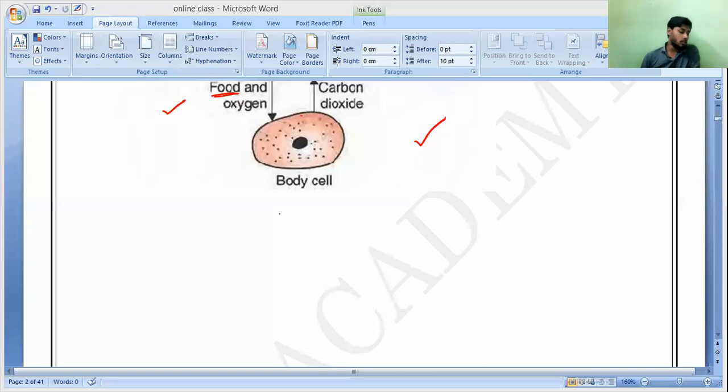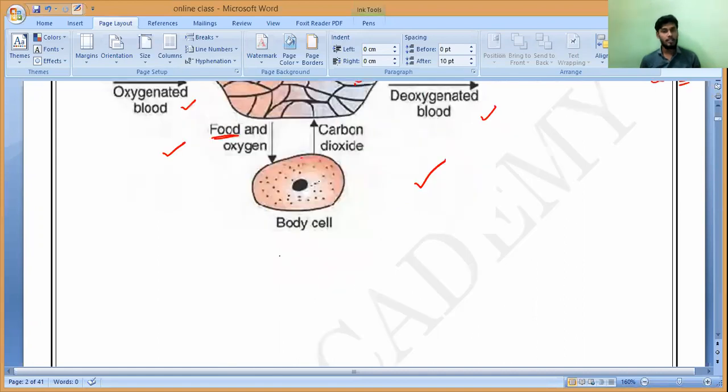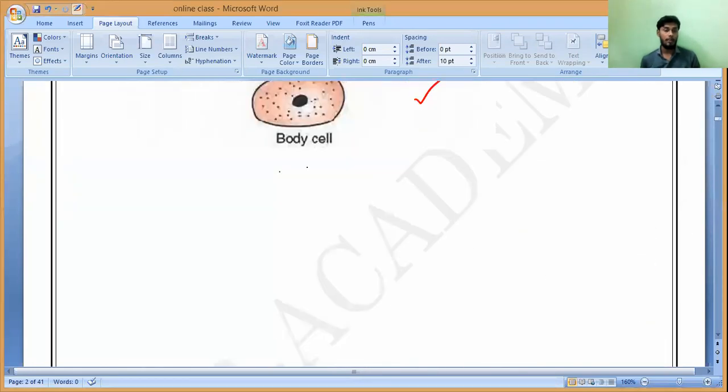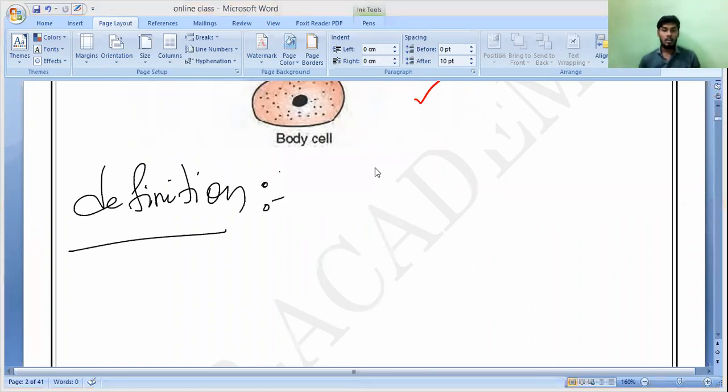Now we are coming to the veins. Forget about the veins. First we should write what capillaries are. All of you write the two points. What are capillaries? Anybody? Definition of capillaries? You have to draw this diagram. No issues. Tell me the definition. In the exam, we need the definition correct. Akhil, Arfan, Dina, write it.